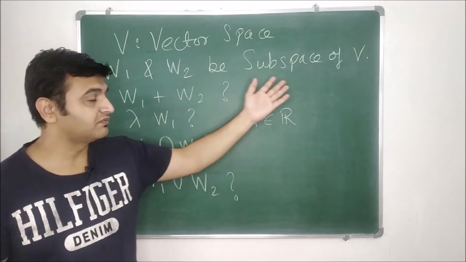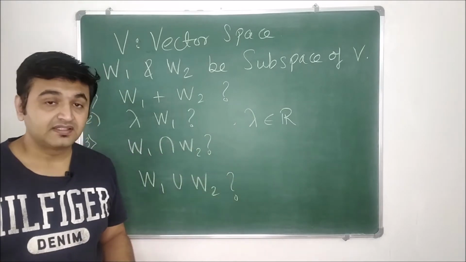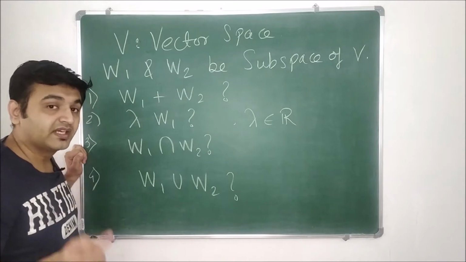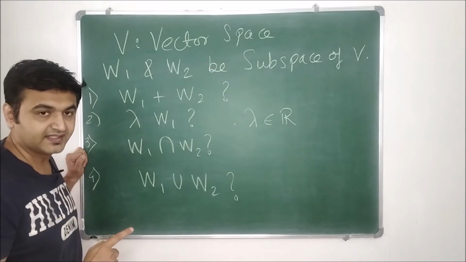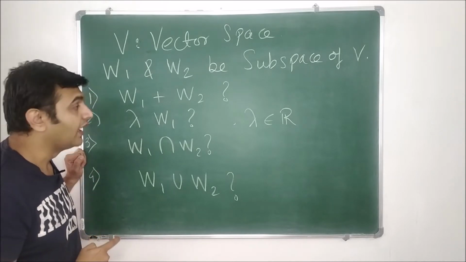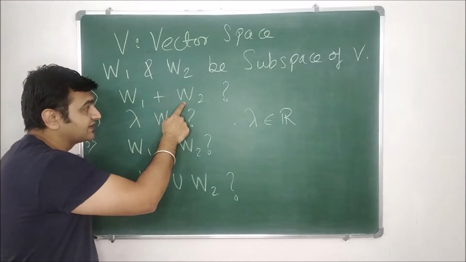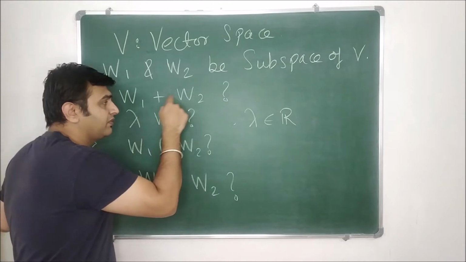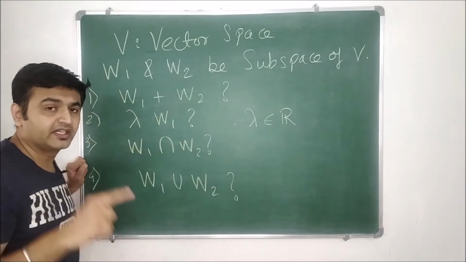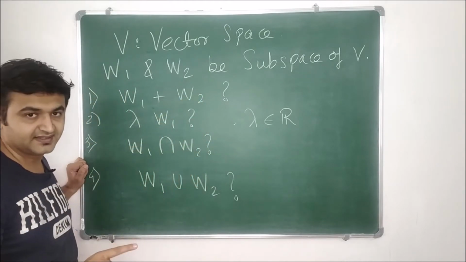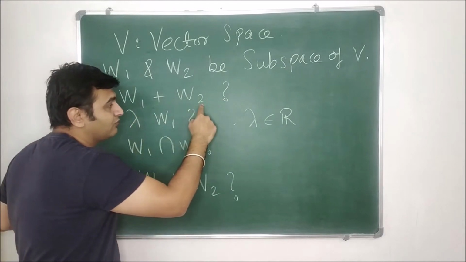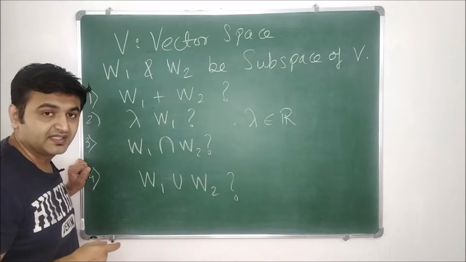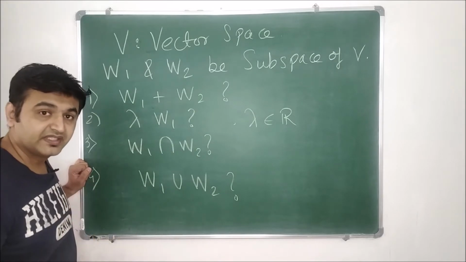let W1 and W2 be subspaces of V. Then one can ask: if I add two subspaces, will that addition again be a subspace? The answer is yes, and we are going to prove it. And after doing it for the two cases W1 and W2, one can ask, what if I take W1 plus W2 plus W3? Will that again form a subspace? The answer is yes. What if I take W1 plus W2 plus dot dot dot plus Wn, some n number of subspaces, and I add them? Will that again be a subspace?